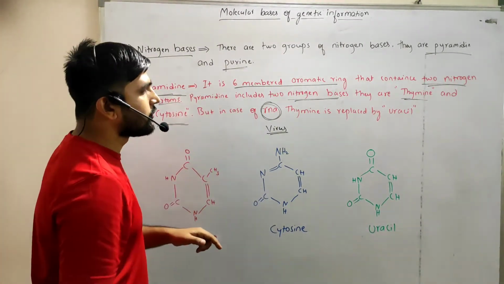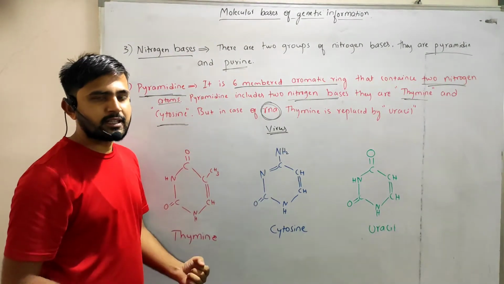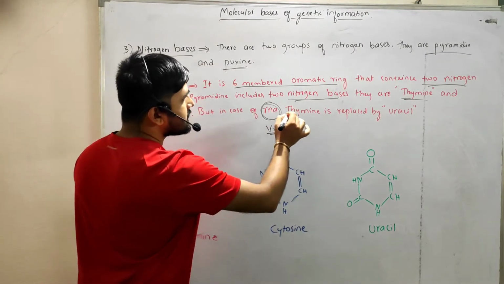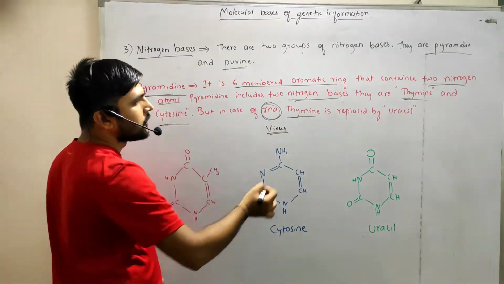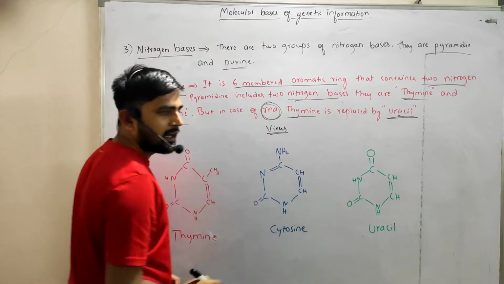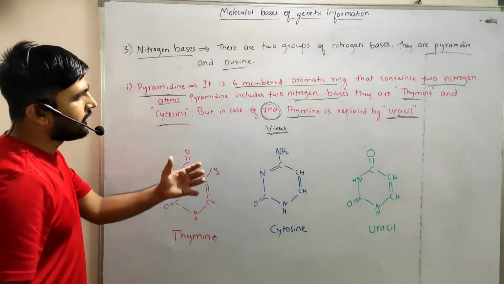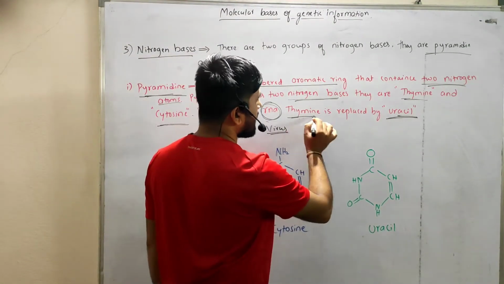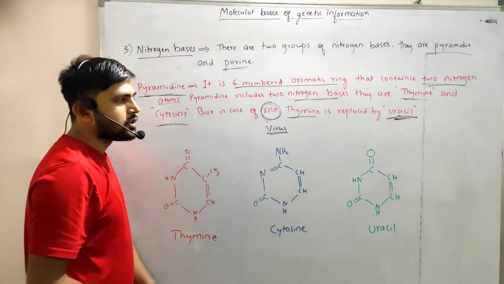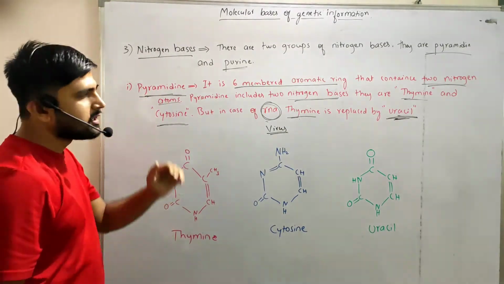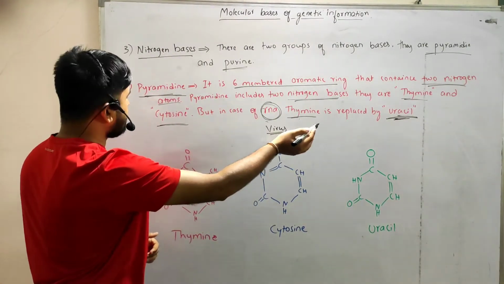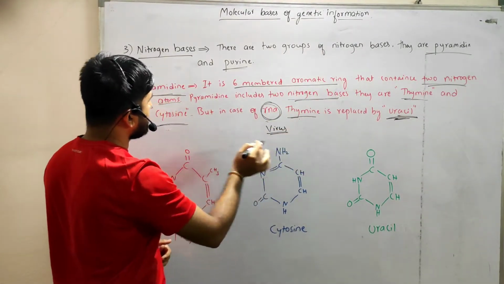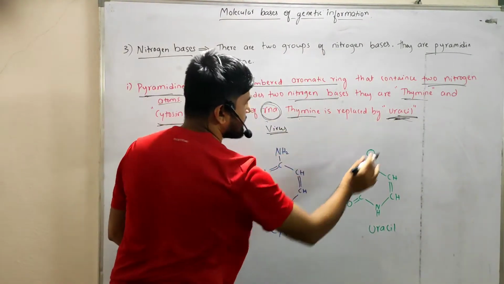In RNA we also find nitrogen bases, but a small change is that instead of thymine they have uracil, which is also a pyrimidine. So pyrimidines include thymine and cytosine in case of DNA, and cytosine and uracil in case of RNA.